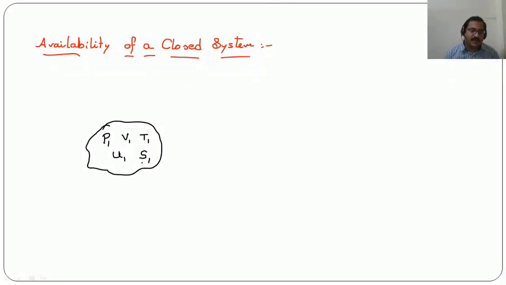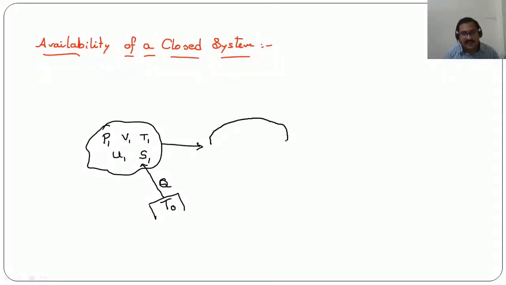Now I am supplying heat from the surroundings which are at temperature T0. So the surroundings are at temperature T0 and I am supplying Q amount of heat such that this system changes its properties and reaches a dead state.